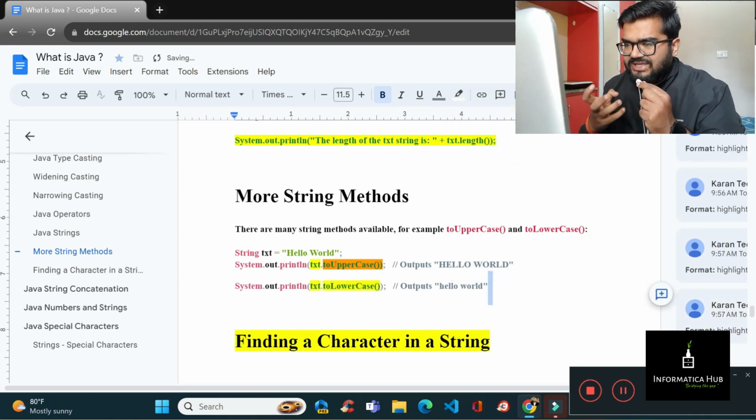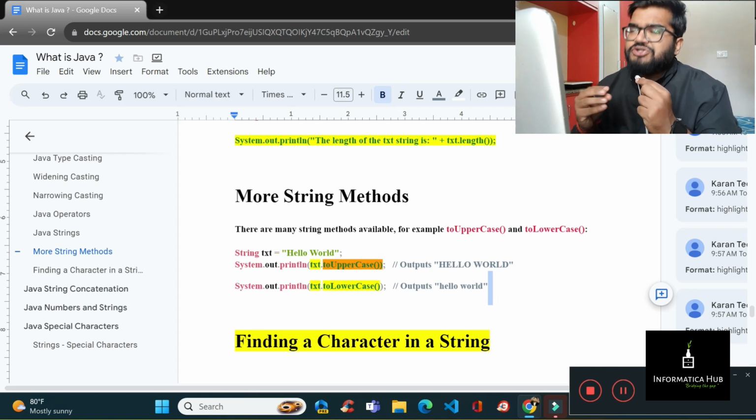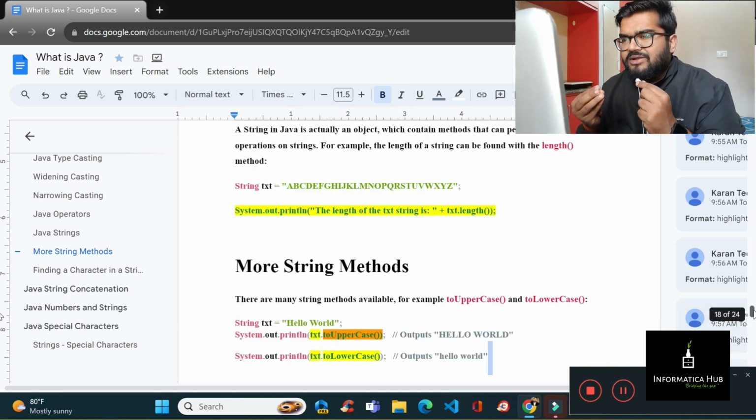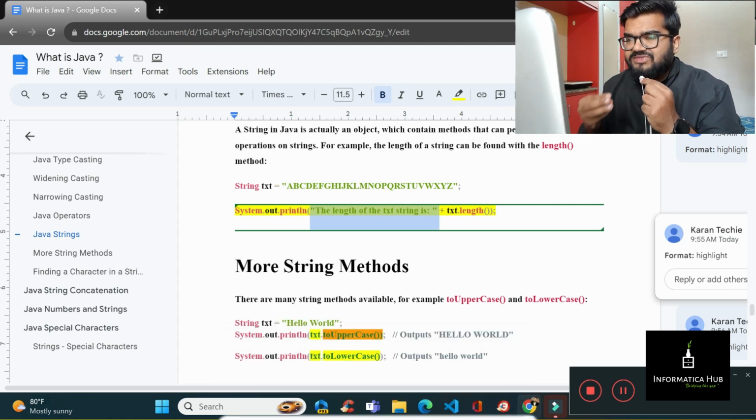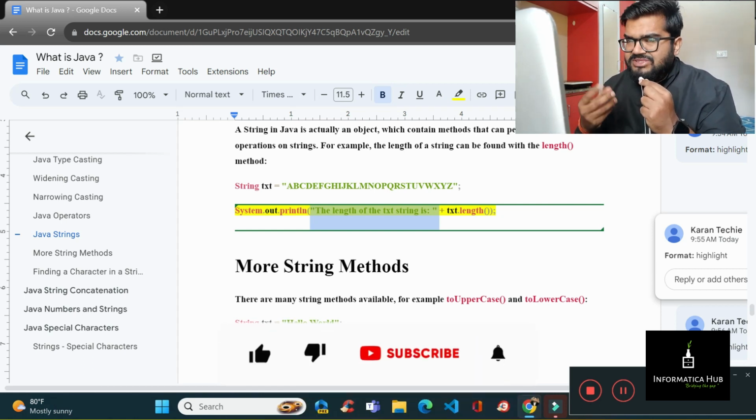While you are doing research on the string part, you need to be a little bit familiar with the kinds of functions, like the length function, which is used to find the length. Just use txt.length. Txt is the variable that you are using, and length is the method that is applied to the string present over here.